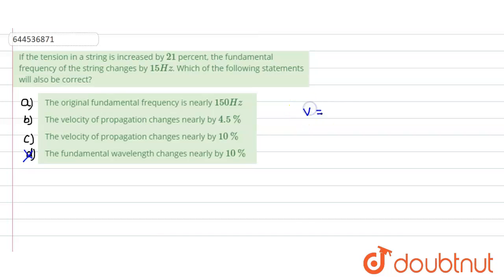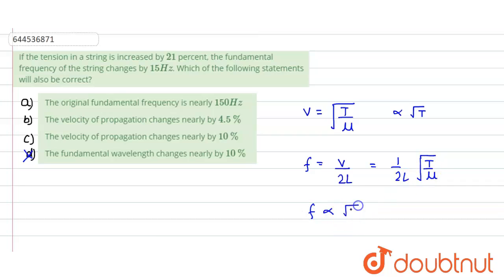Now velocity of propagation is given as v equals square root of T divided by mu. And what is the fundamental frequency? We represent the fundamental frequency as f. It would be equal to v divided by 2L. So if we rewrite this expression, putting the value of v, we get f equals 1 by 2L times square root of T divided by mu. So from this expression, we can say that velocity is directly proportional to square root of tension, and fundamental frequency is also directly proportional to square root of tension.